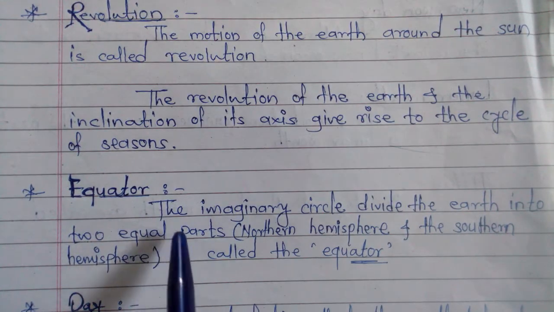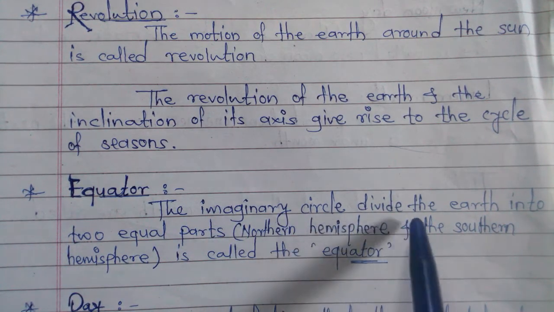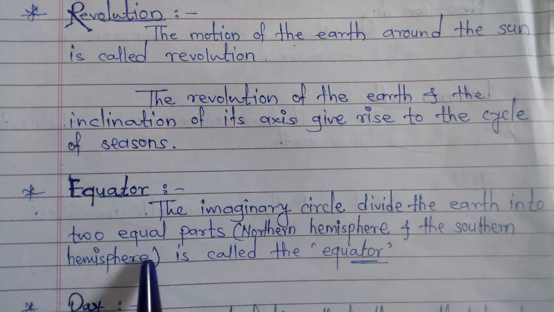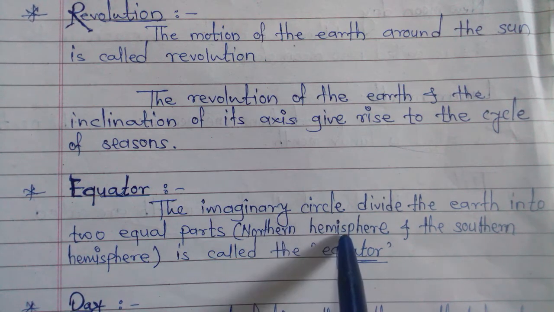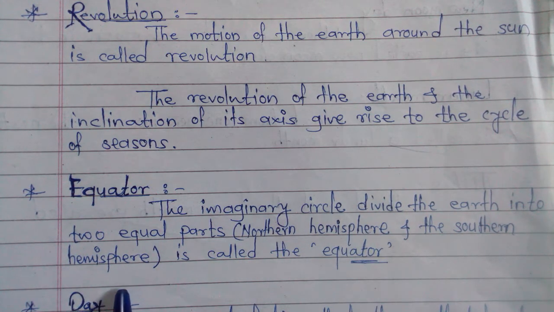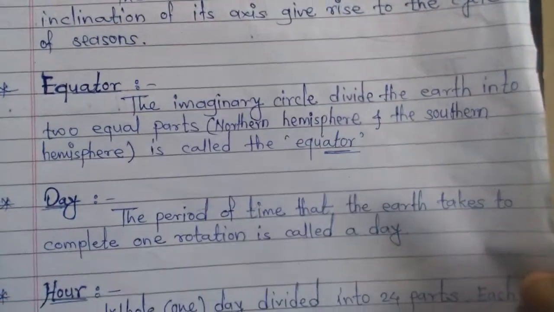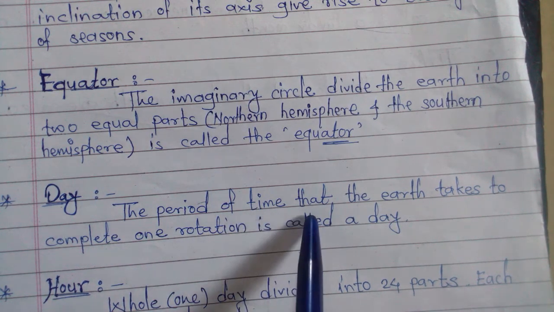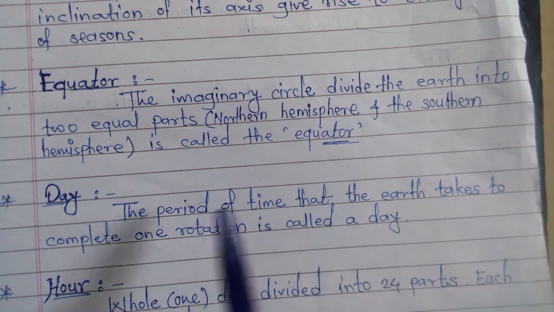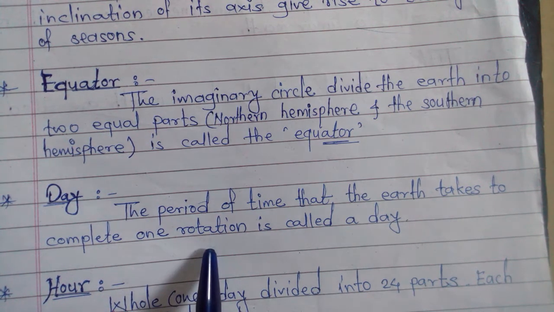Then see the equator, the imaginary circle that divides the earth into 2 equal parts. Which are the 2 equal parts? Northern hemisphere and southern hemisphere. That is called the equator. Understood? Then what is meant by the day? The period of time that the earth takes to complete one rotation.